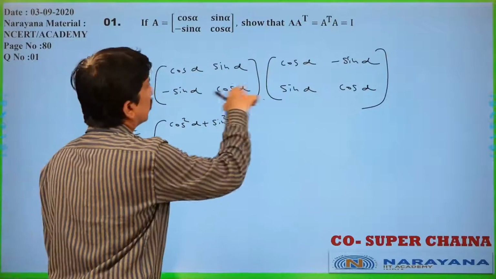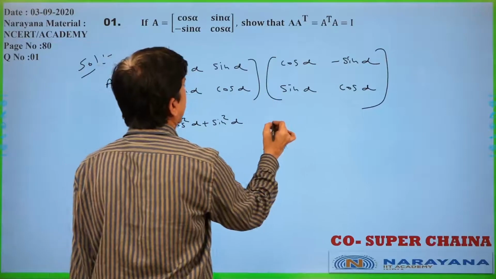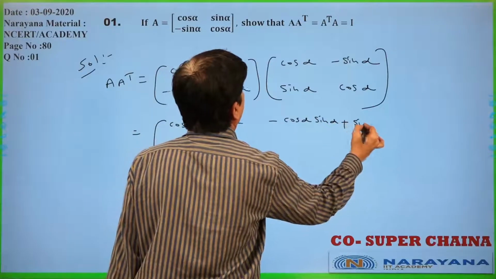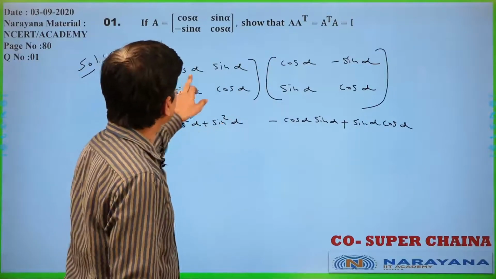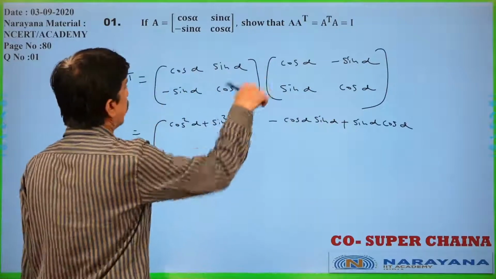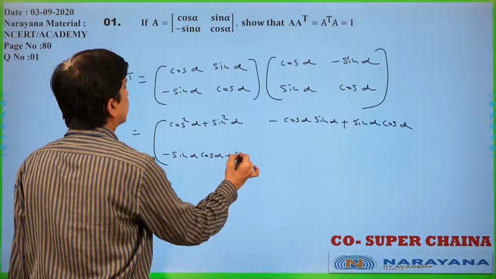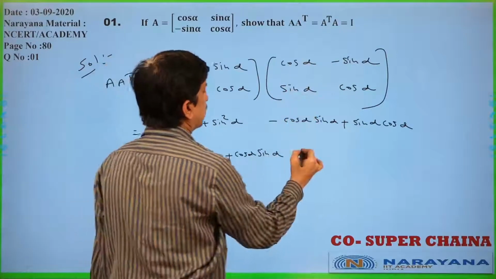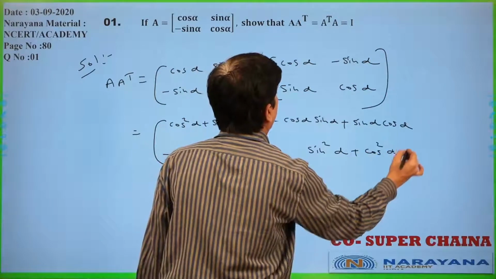First row, second column, cos alpha into minus sin alpha plus sin alpha cos alpha. Second row, first column, minus sin alpha cos alpha plus cos alpha sin alpha. Now minus into minus plus, sin square alpha plus cos square alpha only.